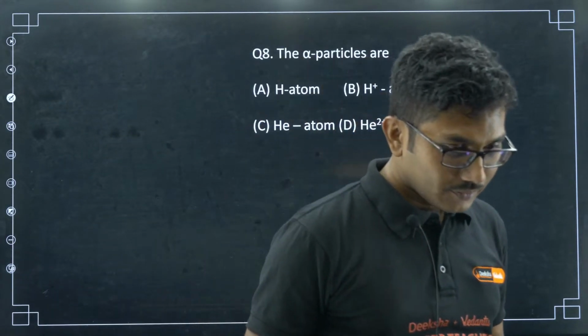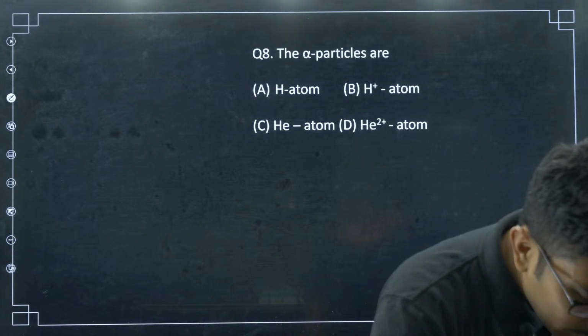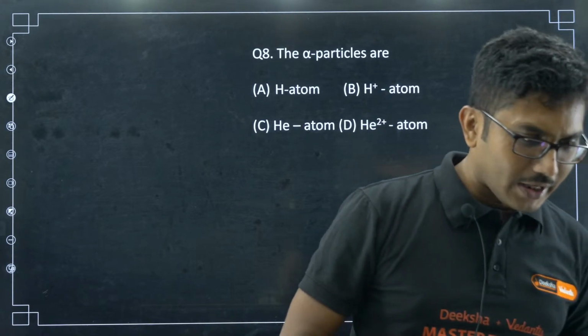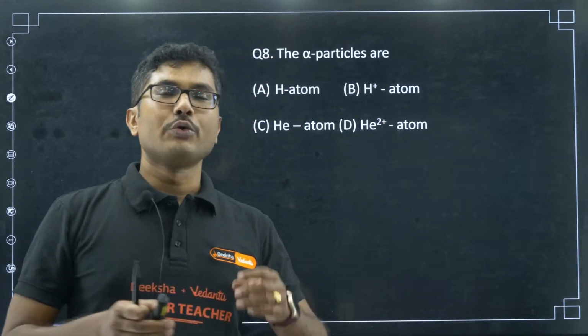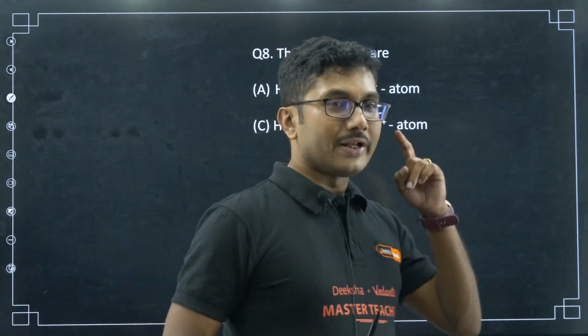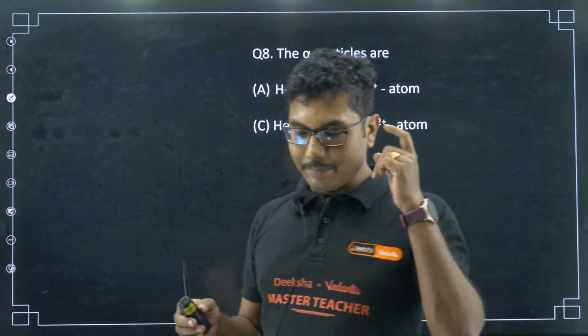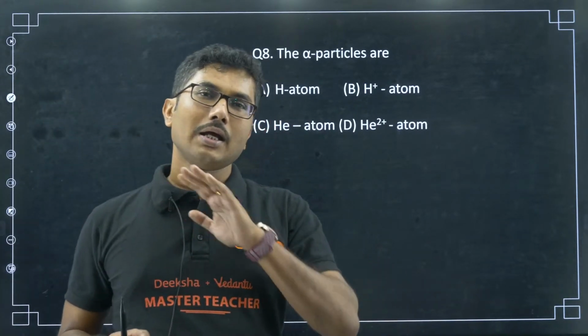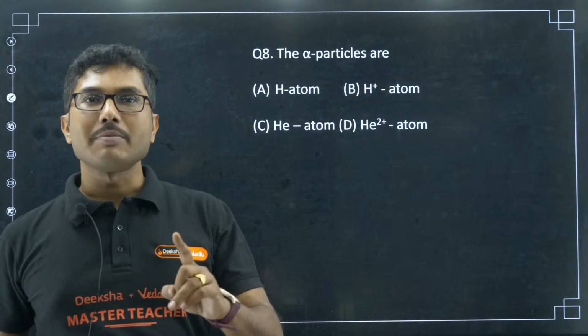Rider says, sir, I didn't start physics study, but I want to score good marks. What can I refer? Rider, for you tomorrow there will be one very important video, that is the physics passing package. If you see that video, 40 marks will be guaranteed.